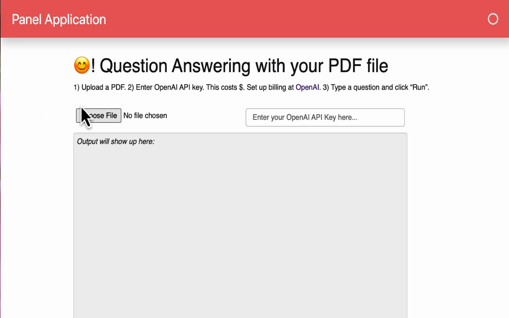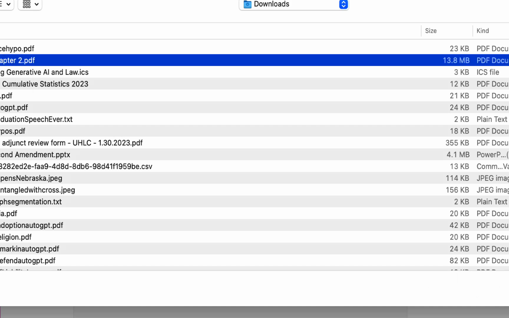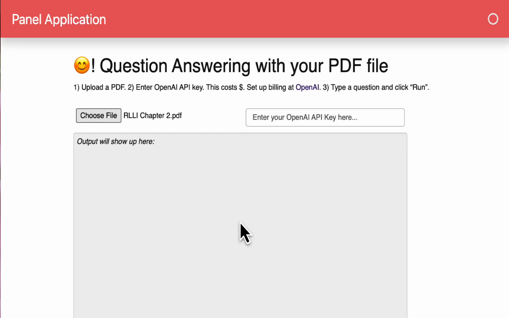So the first thing we're going to do is choose what sort of data we want to add here, and I'm going to choose to add the Restatement of the Law of Liability Insurance, Chapter 2, just because it's something I've been teaching recently. It's going to need my OpenAI API key, and I'm just going to go and get that, and paste it here and hope that it's, yeah, good, it's encoded.